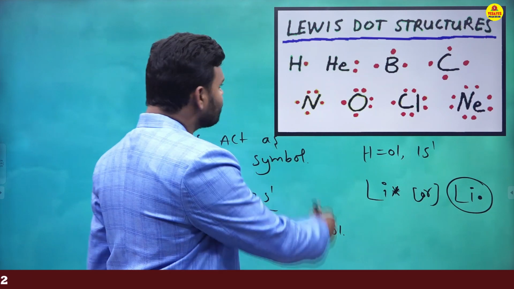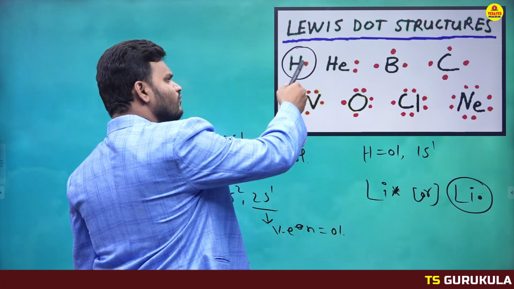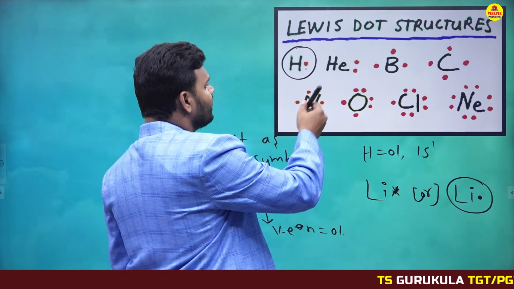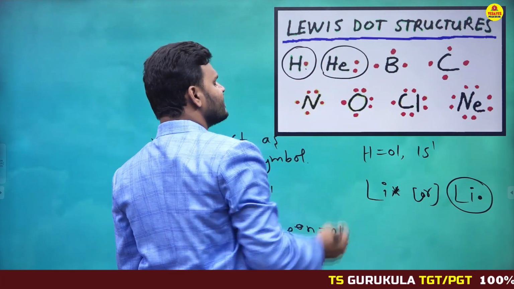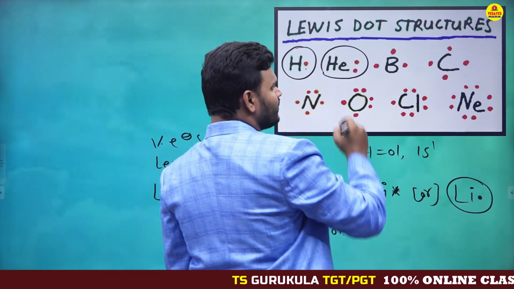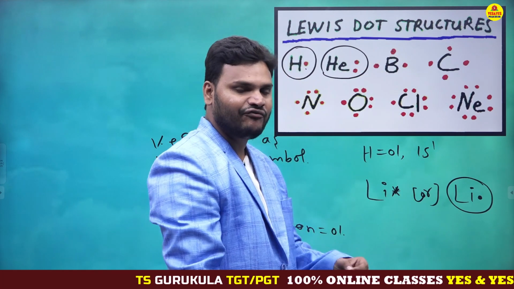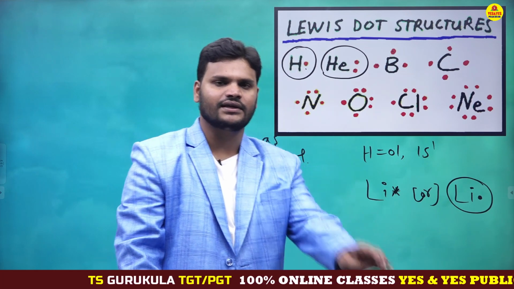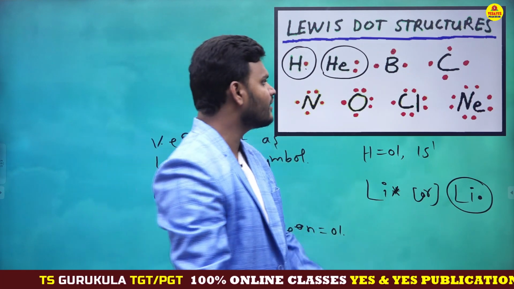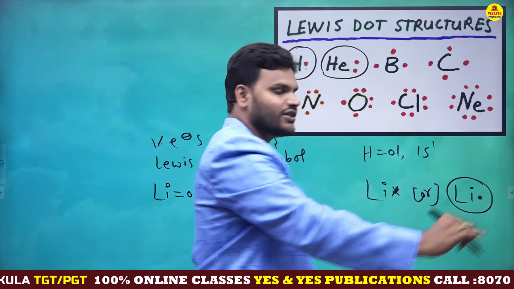Just look at the board, dear students. Hydrogen has 1 valency electron, that's the reason for one dot symbol. Helium has 2 valency electrons, that's the reason for 2 dot symbols. Boron has 3 valency electrons, that's the reason for 3 dot symbols. Everybody knows carbon has 4 valency electrons, so carbon has how many dots? Carbon has 4 dots.